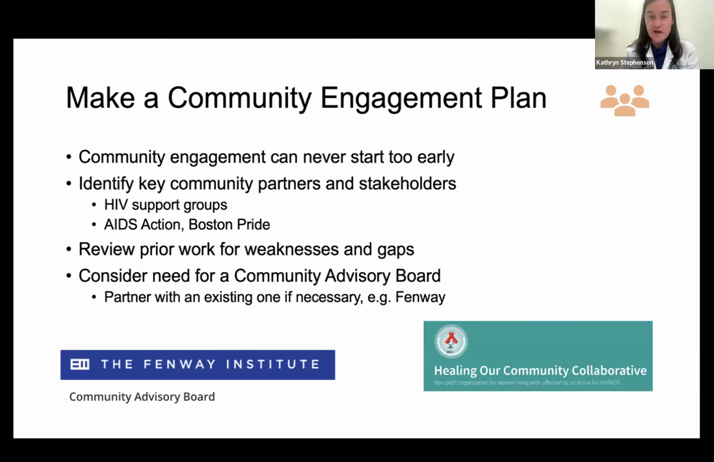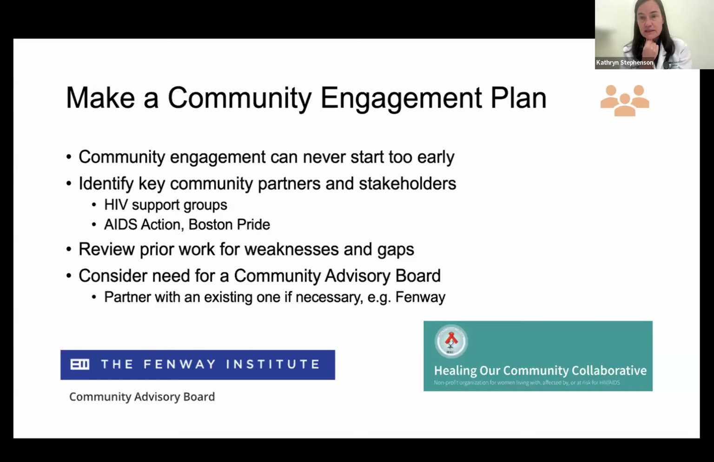Like there's a group we work with a lot called Healing Our Community Collaborative. It's an HIV and women support group. Or AIDS Action, Boston Pride, Fenway groups. These are all key partners, and then look at prior studies and see where they went wrong and what populations were not represented and how you can fix that.